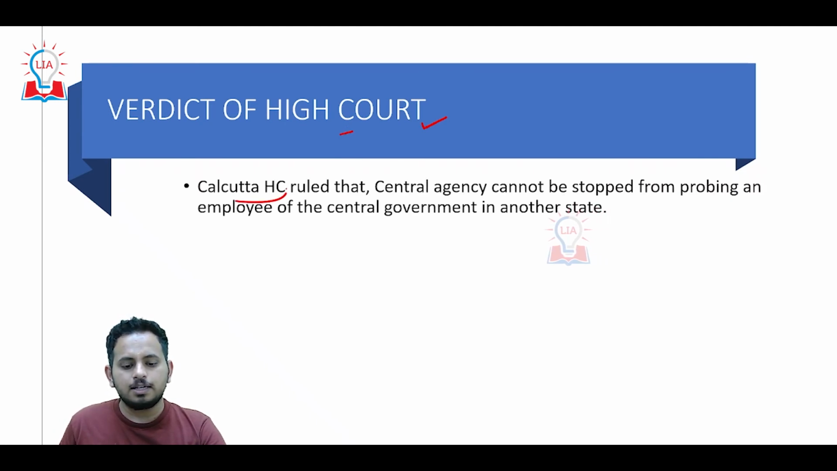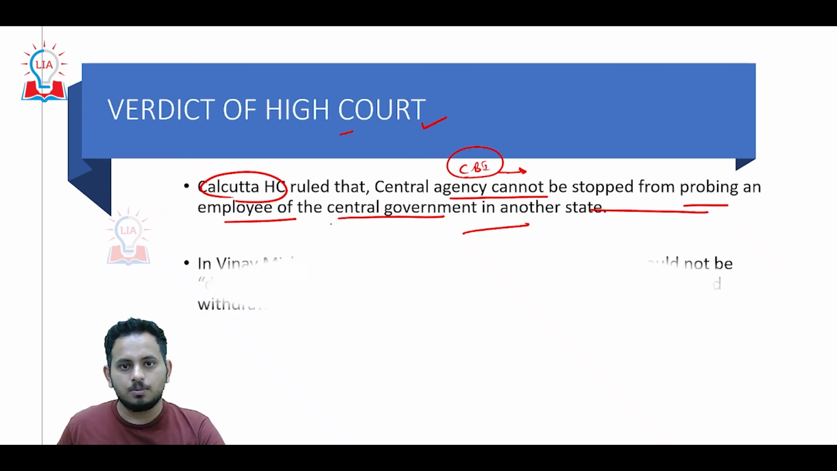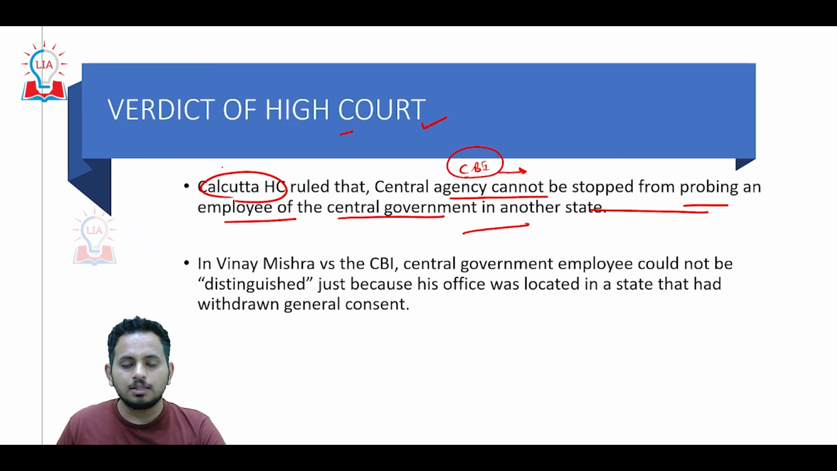Kolkata High Court recently ruled that a central agency cannot be stopped from probing or carrying out an investigation in a state on a central government employee. Which means CBI cannot be stopped; in other words, the general consent cannot be withdrawn by the states in order to resist CBI investigation. This is the opinion of Kolkata High Court.